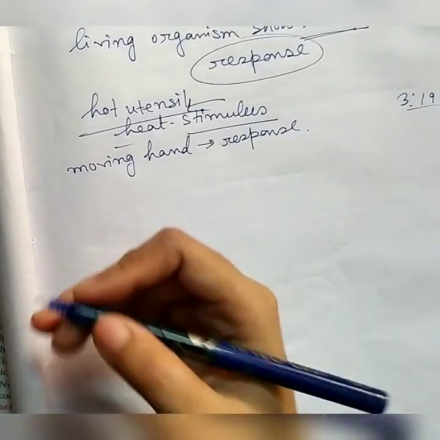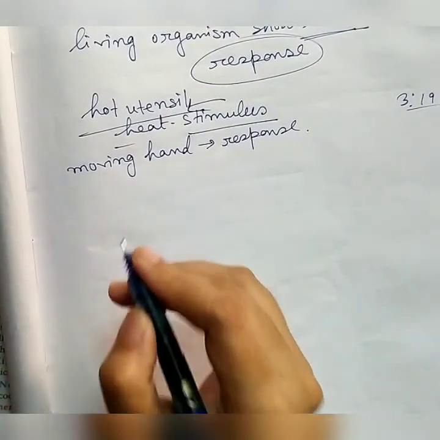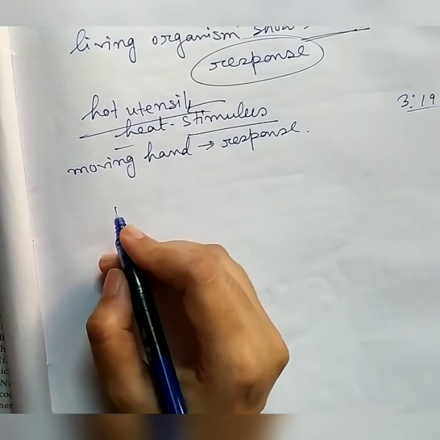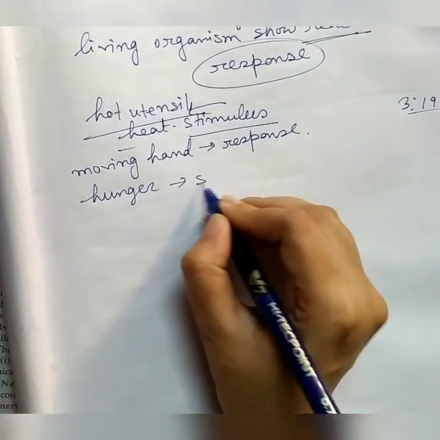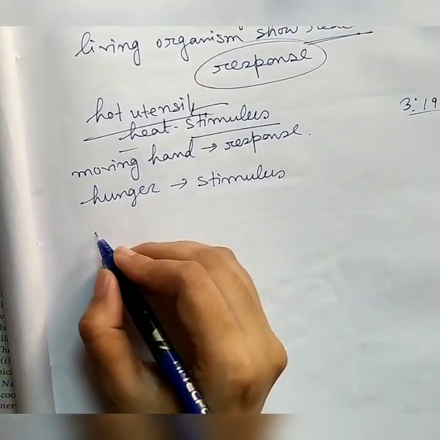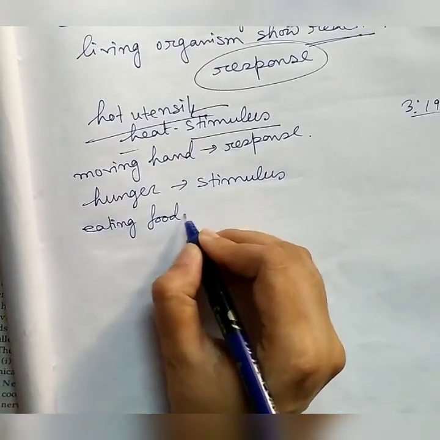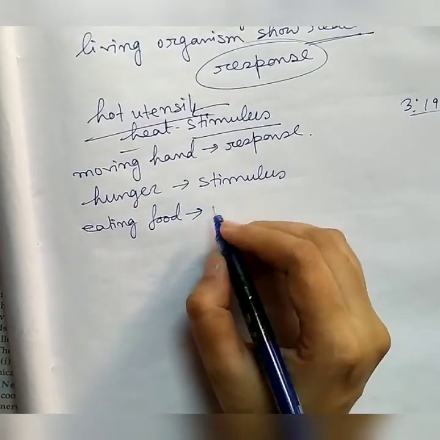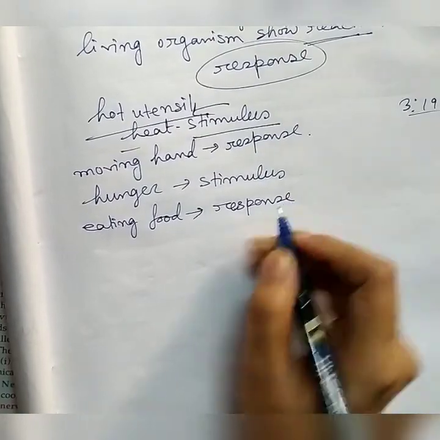Now if you feel hungry, what do we do? We eat food. So here hunger is the stimulus, and because of this stimulus we eat food. Then eating the food is the response.